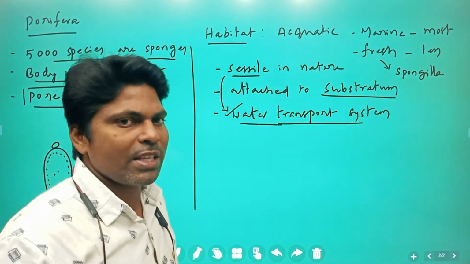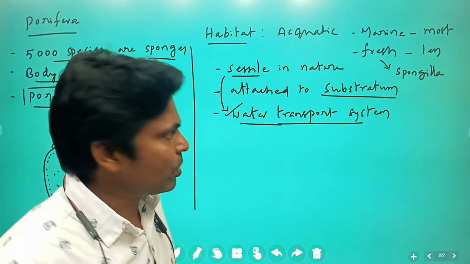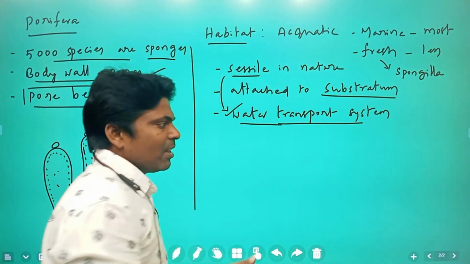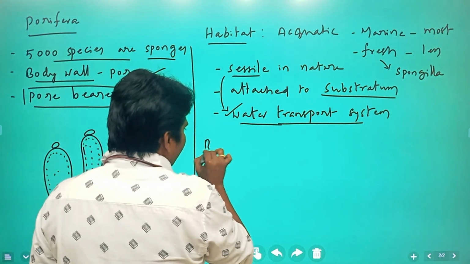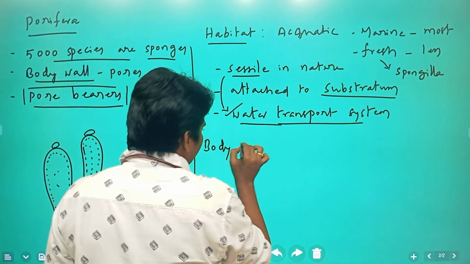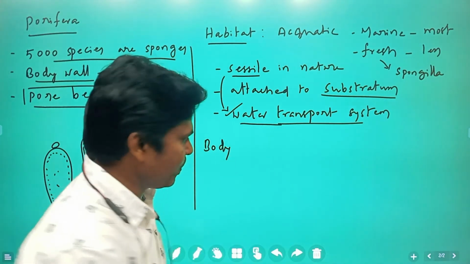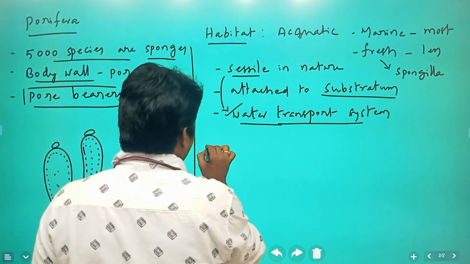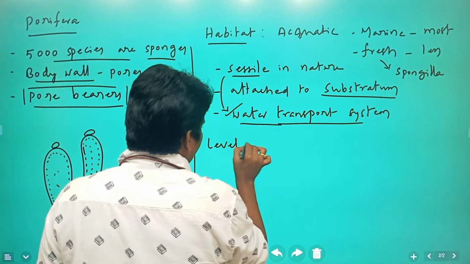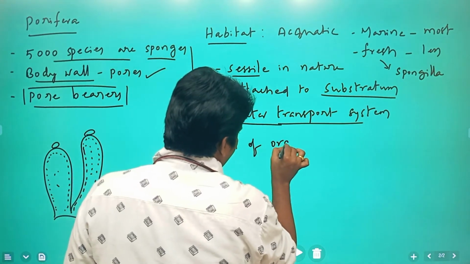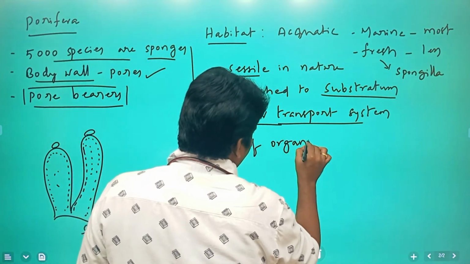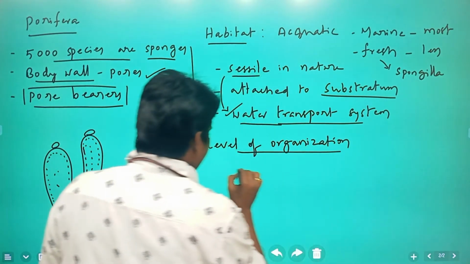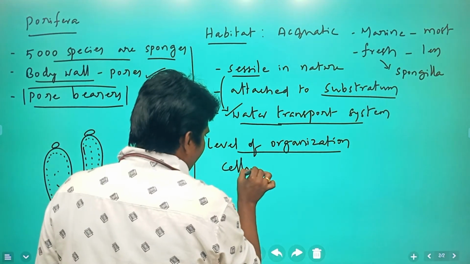Through this water transport system. This is about simply habitat. Next, another, body symmetry. Before that, level of organization. Level of organization. Cellular level of organization.